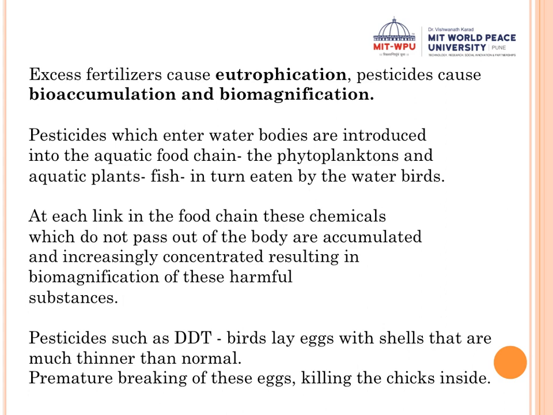Now remember, also a lot of birds, for example in Maharashtra, a lot of vultures, the vulture population started decreasing in the 80s and 90s because of this phenomenon. Clear? Because of this bioaccumulation and biomagnification is what happened.